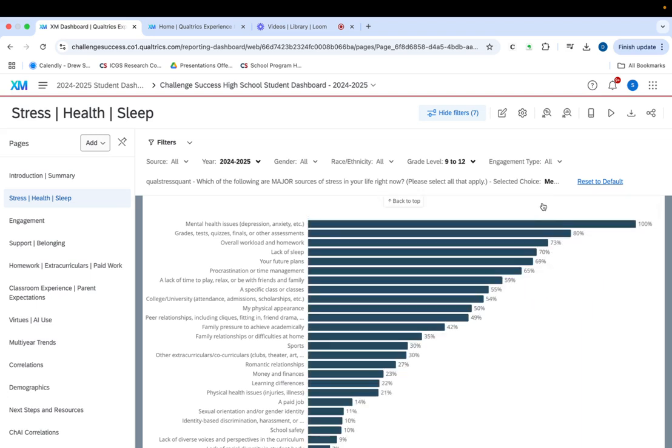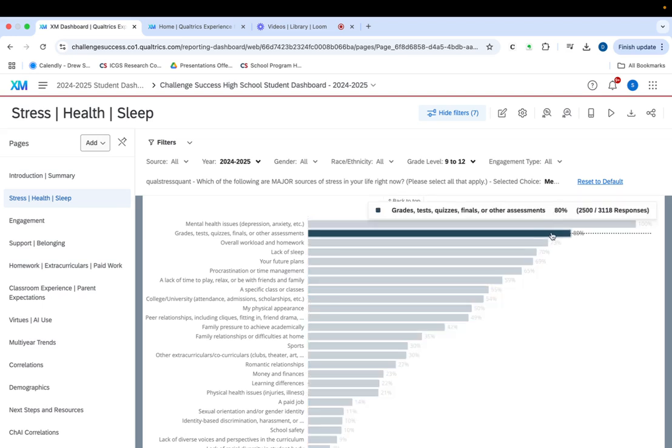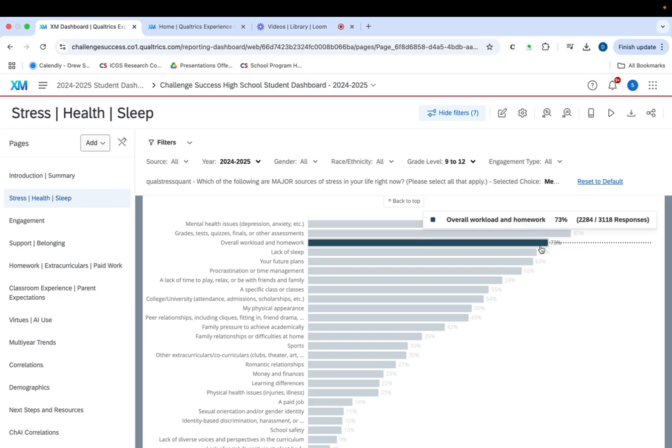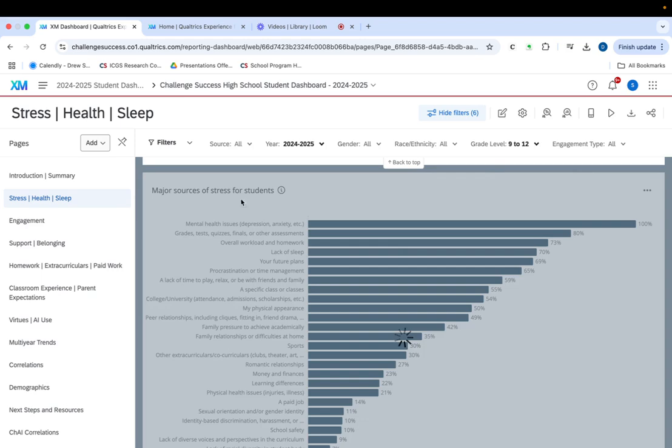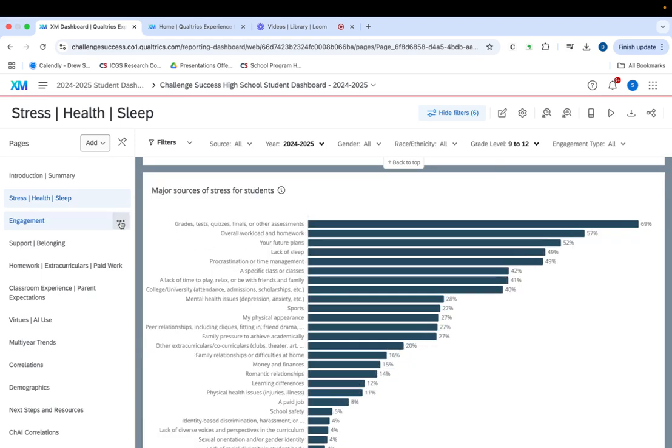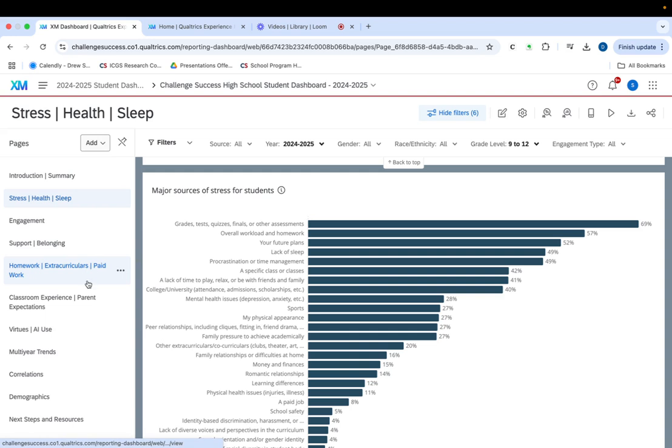So if a student said mental health was a source of stress for them, 80% of them also said grades, tests, and quizzes, 73% overall workload, etc. That gives you a chance to filter and gain some additional insights into your data. A few other things: all the same filters work on all the different pages, and you can experiment with those.